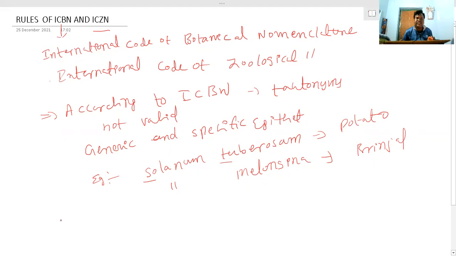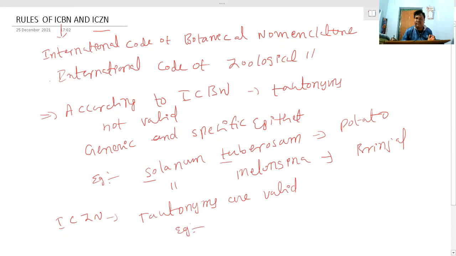But according to ICZN, tautonyms are valid. That means the generic name and specific epithet name may be the same. Let us see the examples.